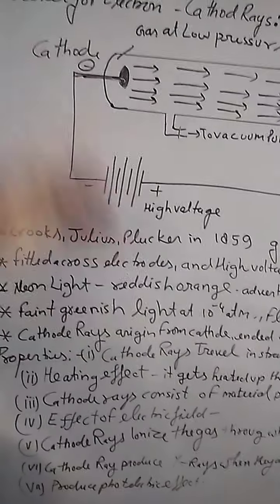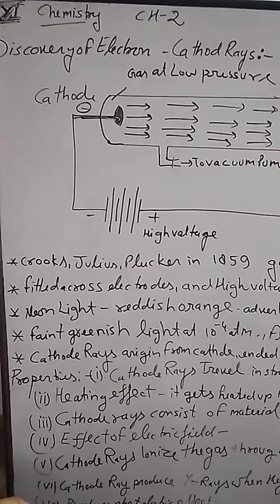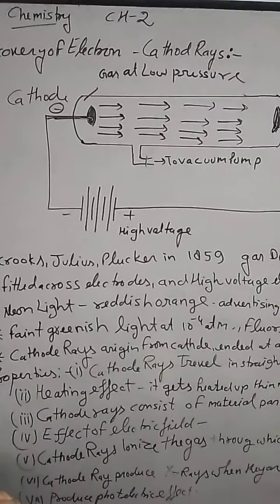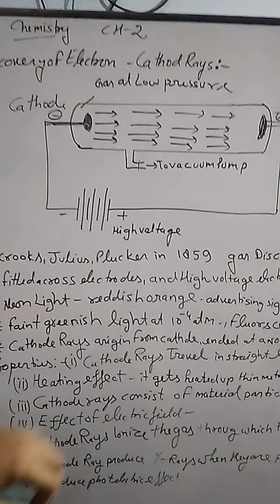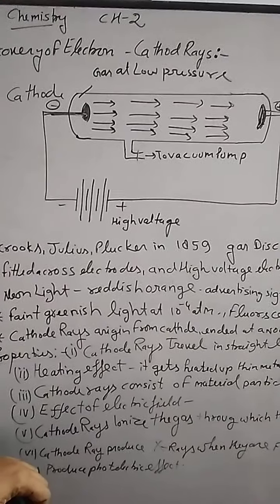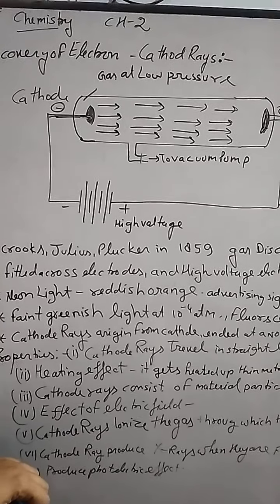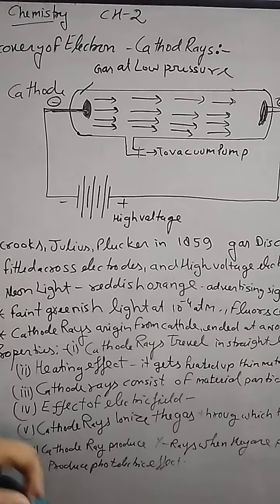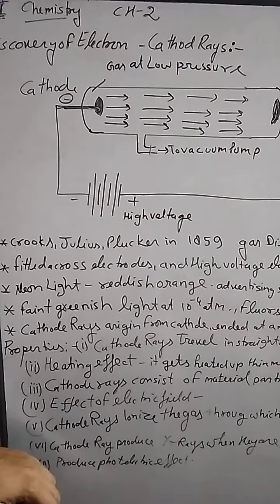So simply we can say that cathode rays are very important, and they are known as electrons. Cathode rays are also defined as unit negative charge particles having a mass of 1/1837th of the mass of hydrogen. That's all. Thank you so much.